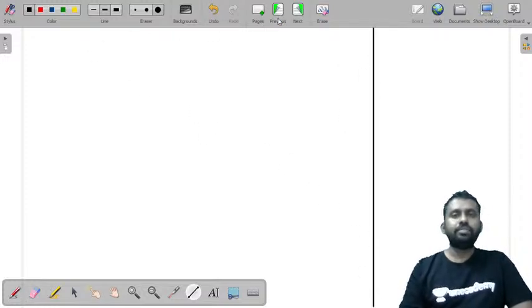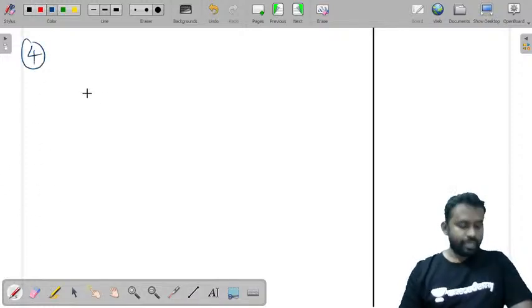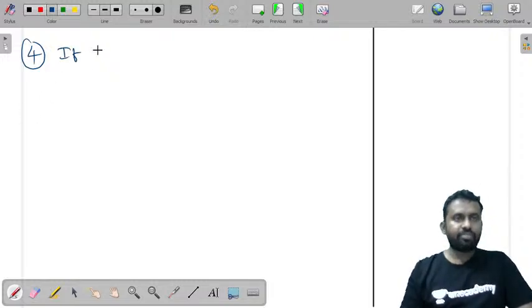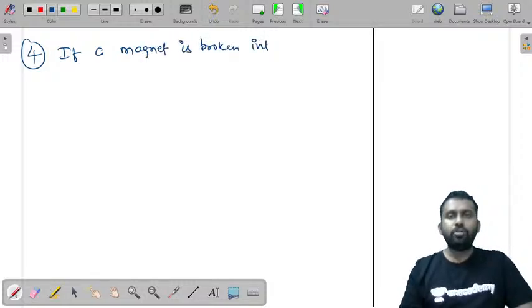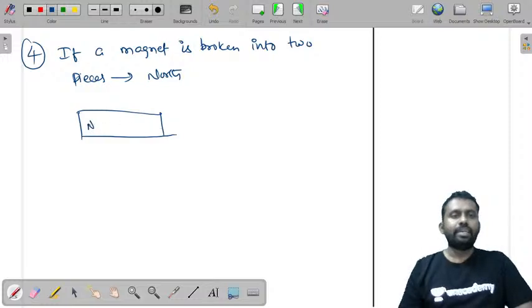Now let us see the fourth property. If a magnet is broken into two pieces, still both will have north and south poles. So let's say you have one magnet here with north and south poles, and you are trying to break it.